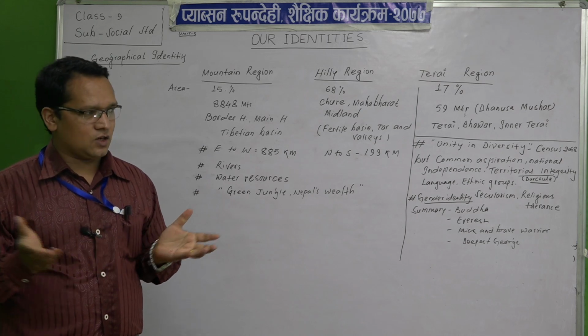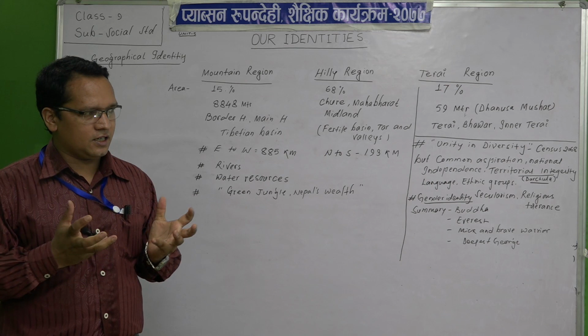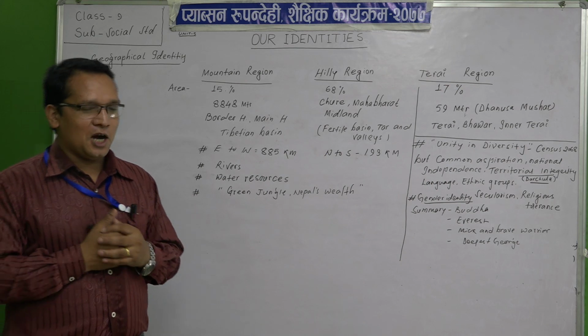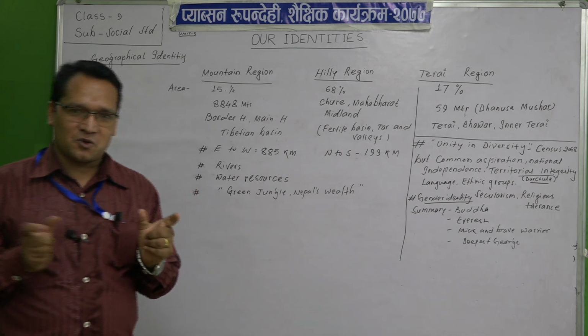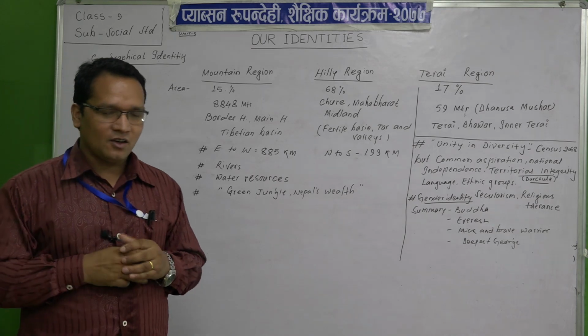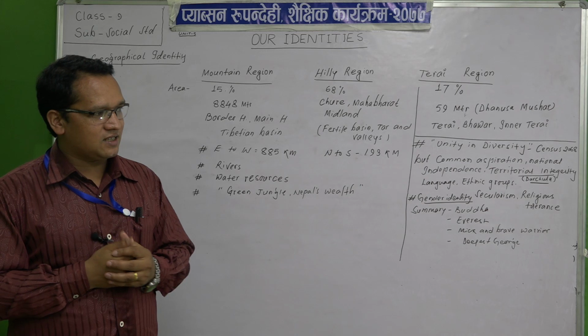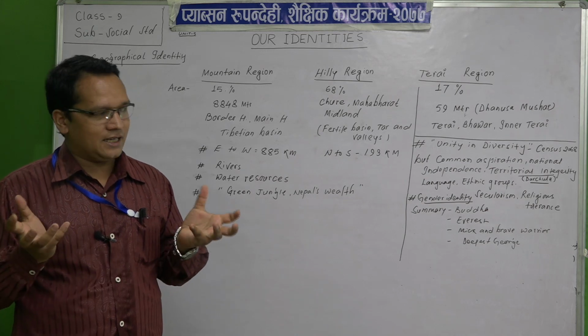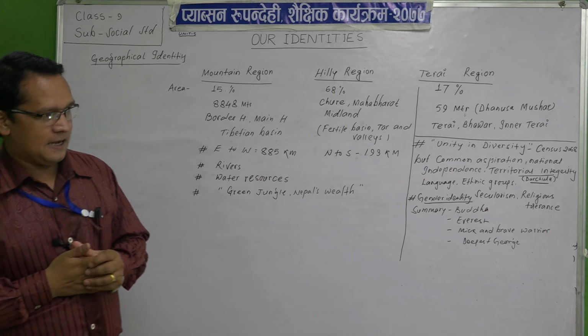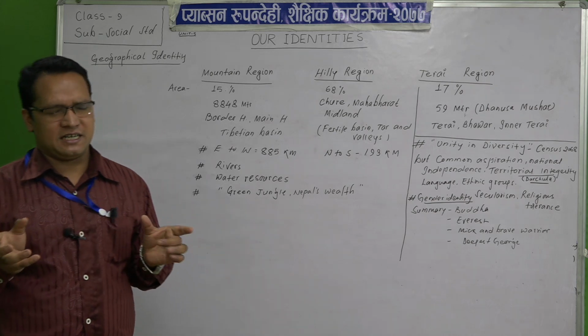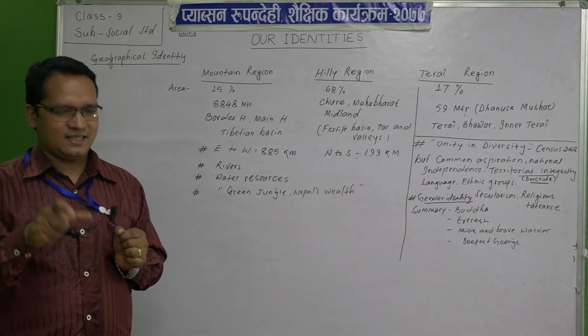Our neighboring country India was also colonialized by the Britishers. Only in 1947 AD did India get decolonized or gain independence, and China and many powerful countries were colonialized.